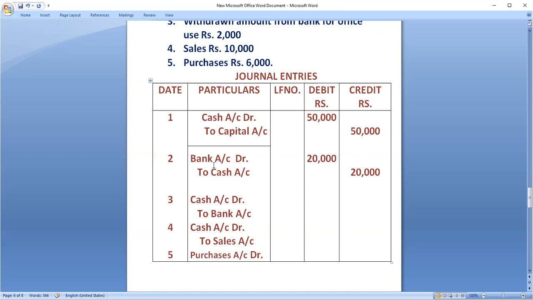I mentioned journal entries will be written in chronological order, serially, date wise you are going to mention. That is known as chronological order. So on the 25th page, all these journal entries I mentioned. Now I am keeping it aside. All these 5 journal entries I have written on the 25th page in the journal entries book.